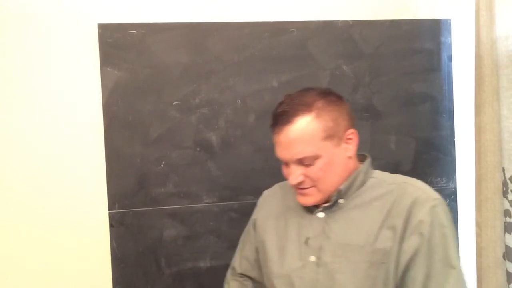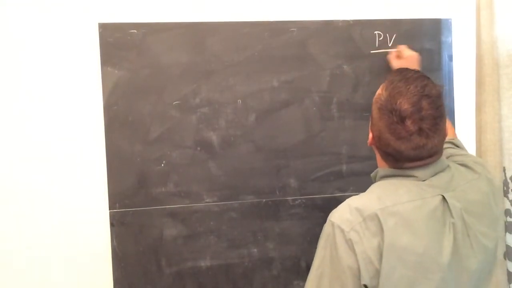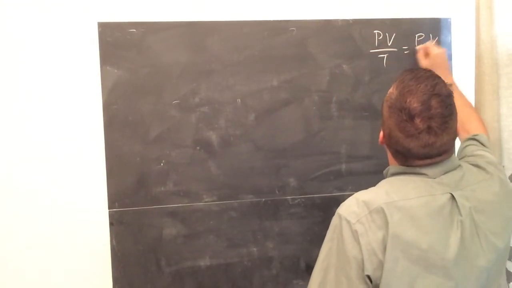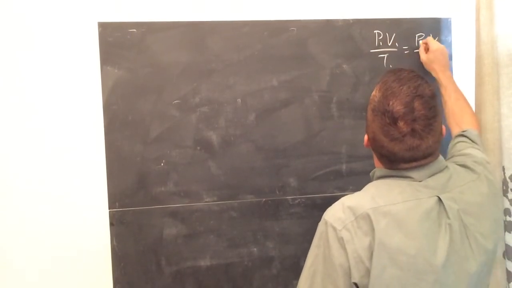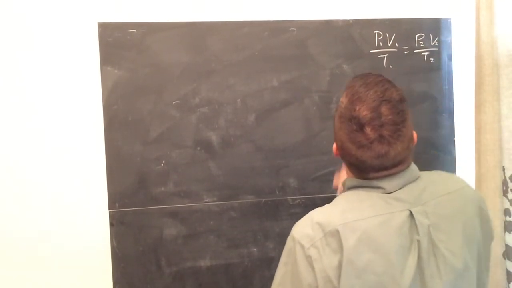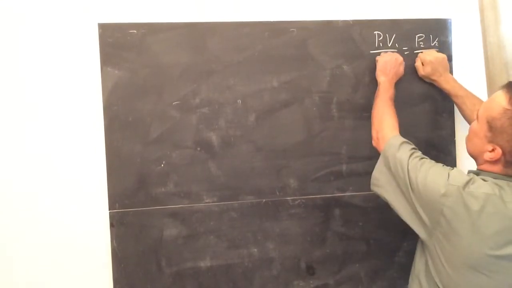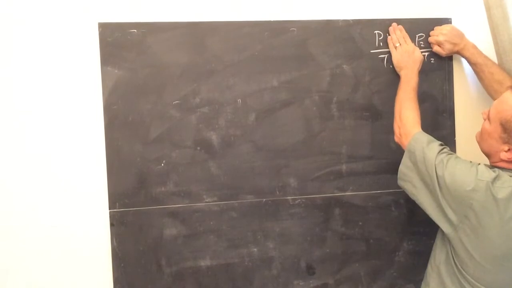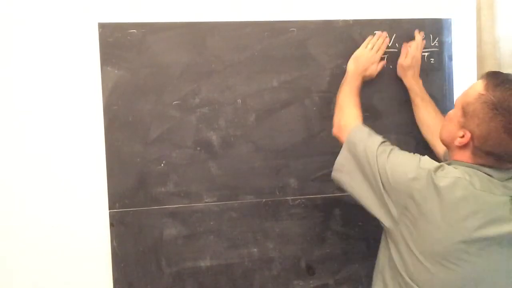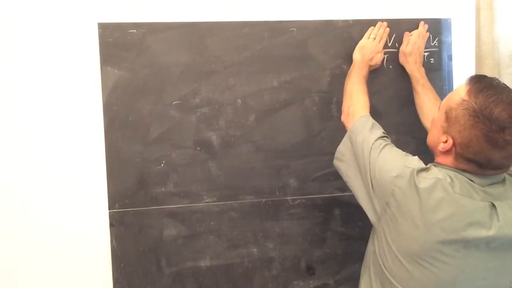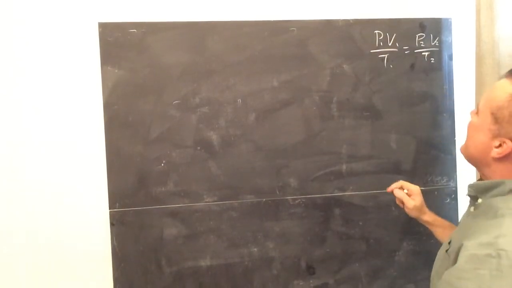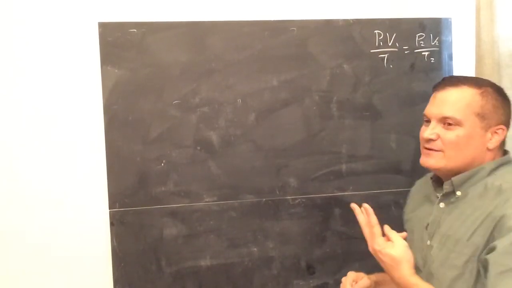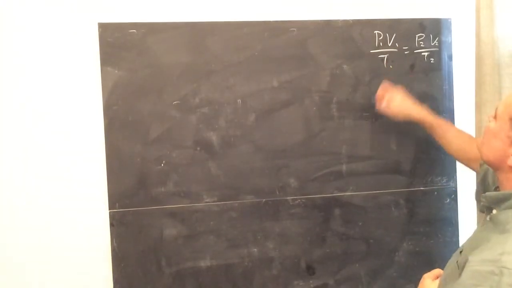Okay, so the last assignment that you did, you were using the combined gas equation, PV/T. And as we said, if one property is constant, like say if temperature is constant, that's Boyle's law. If the volume is constant, that's called Gay-Lussac's law. If the pressure is constant, that's called Charles' law. So those are three scientist laws, as well as the combined gas law, which is this one.